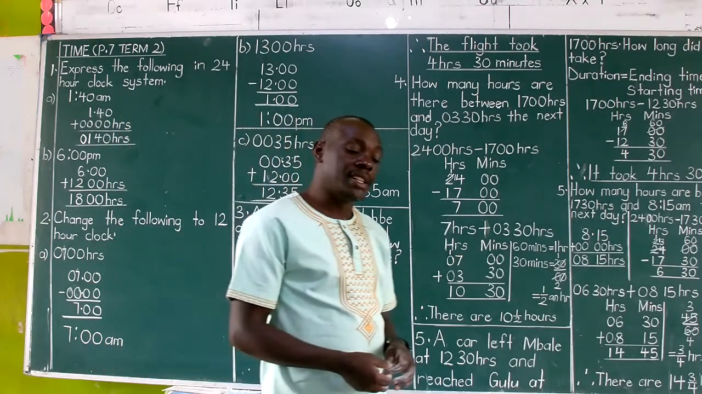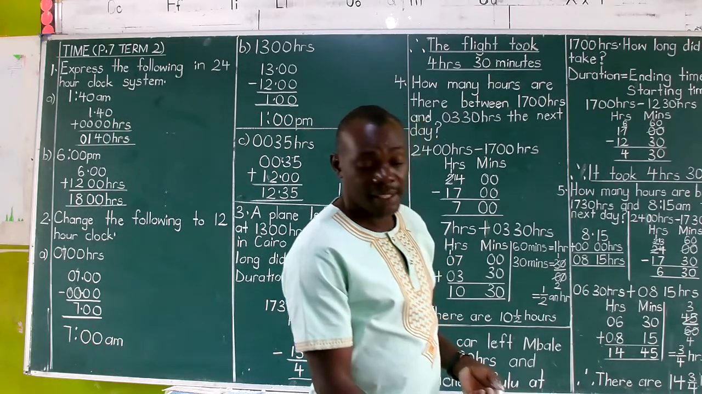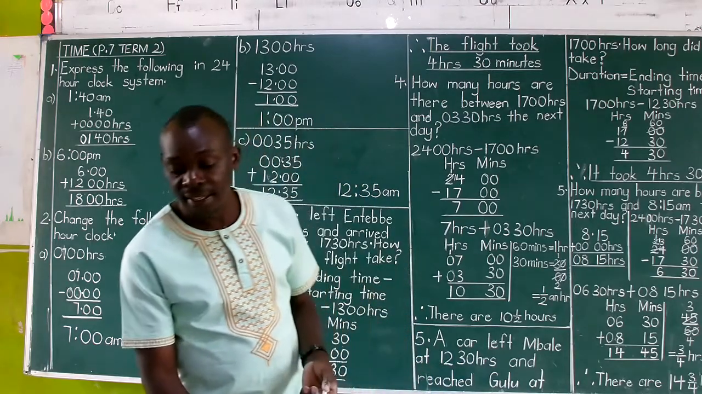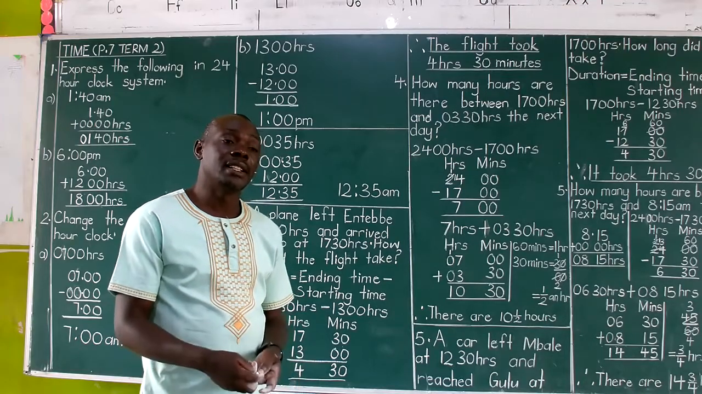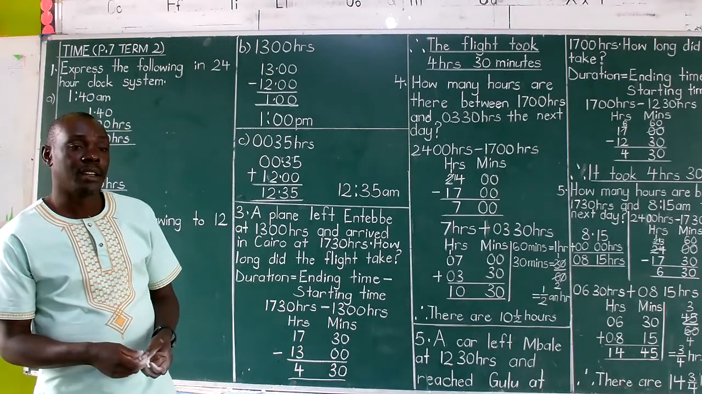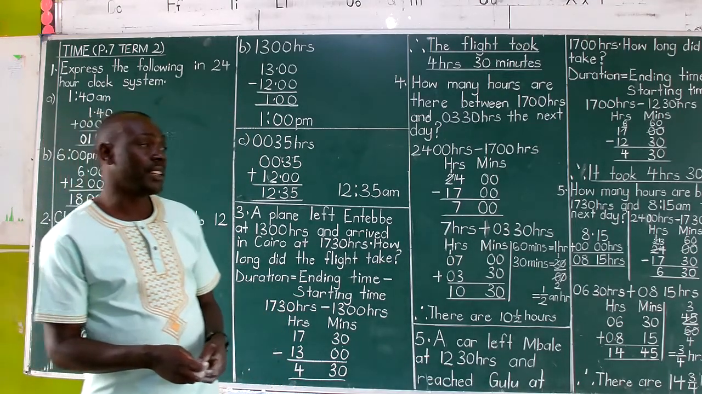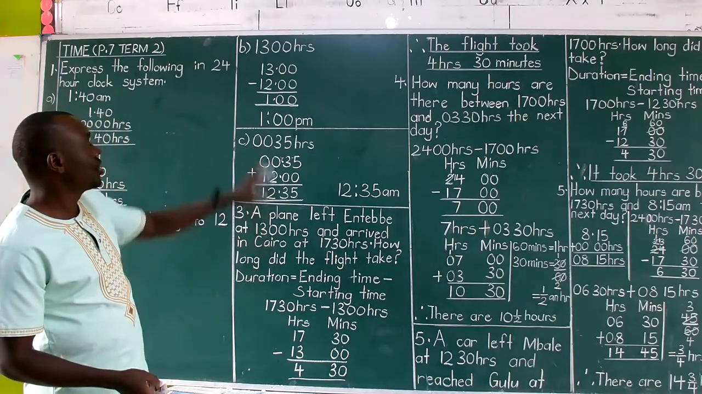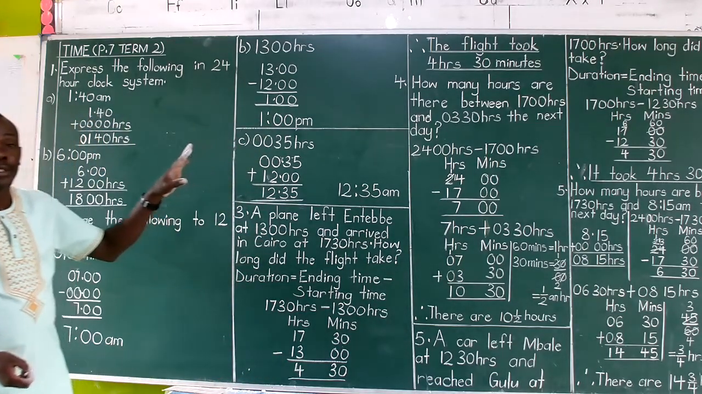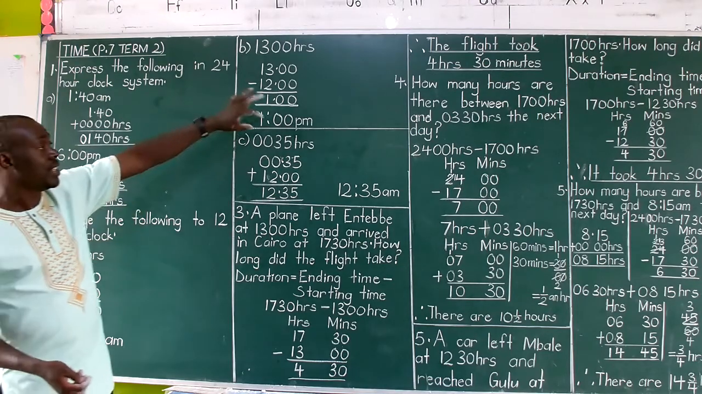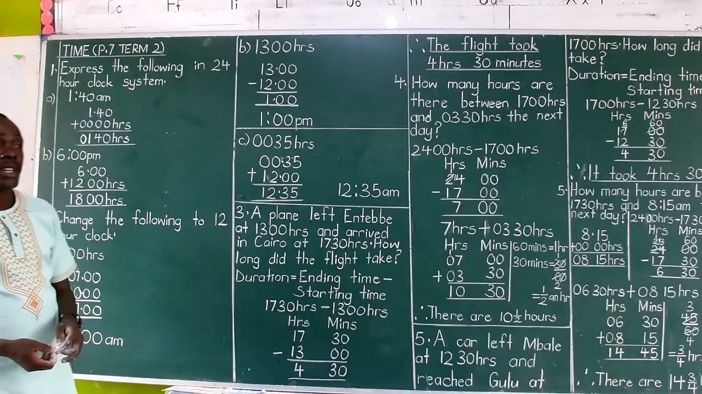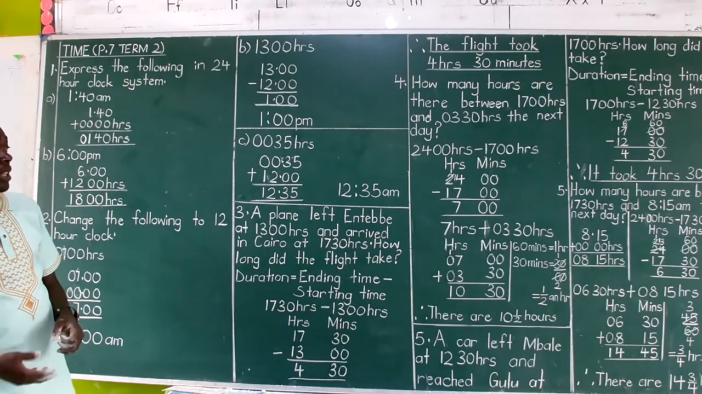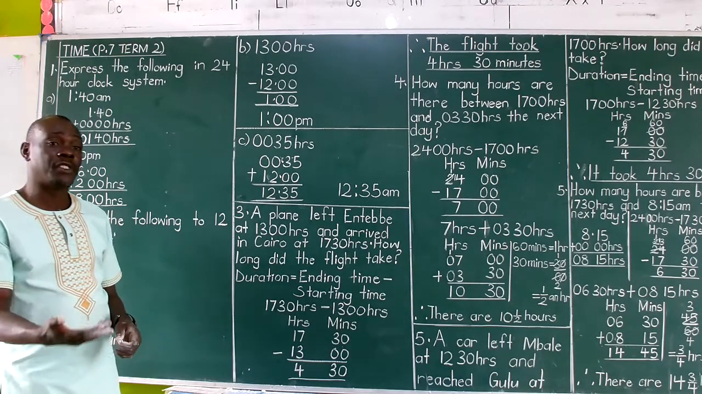So I said with midday and midnight, you apply the common sense and still apply the knowledge of when the day begins and what is said to be midday or half of the day. So this is the beginning of the day, 0035 hours. So that is 35 minutes after midnight. And midnight is 12 midnight. So 35 minutes after midnight is 12:35 a.m.